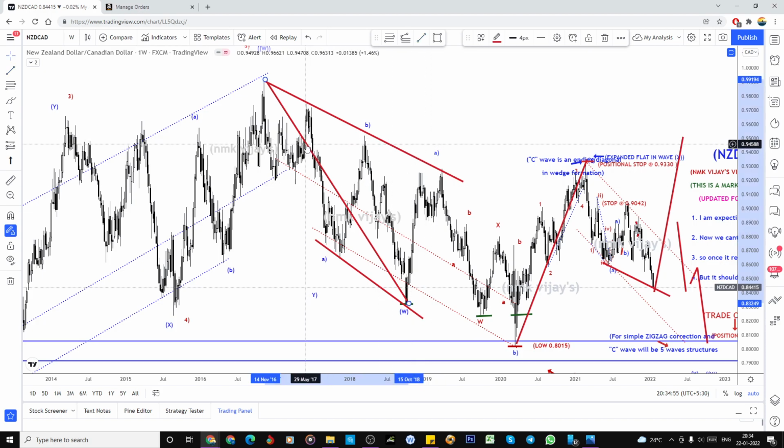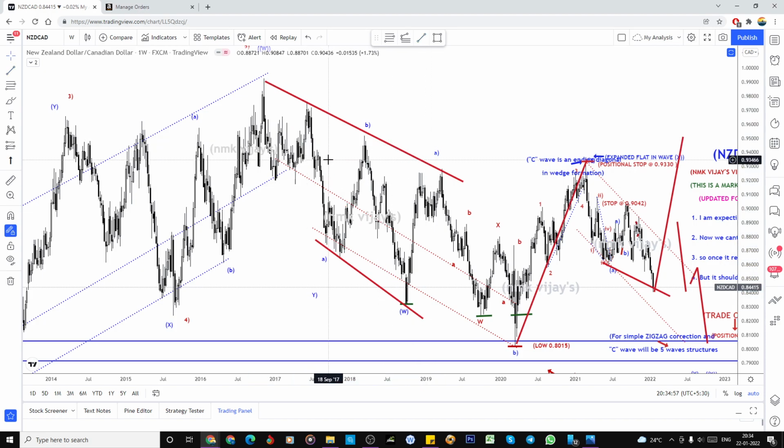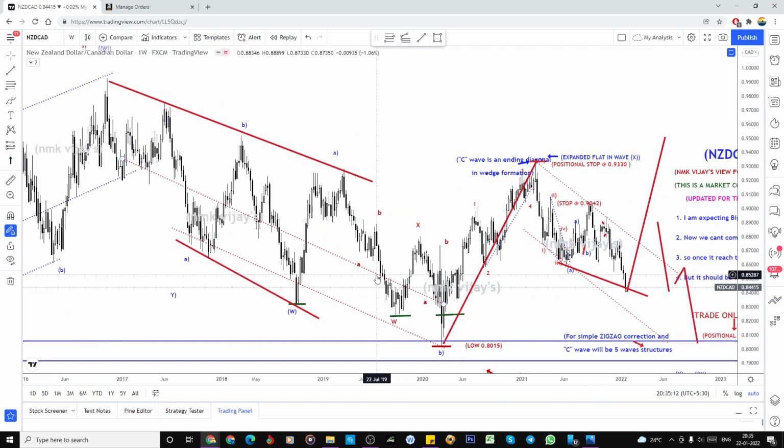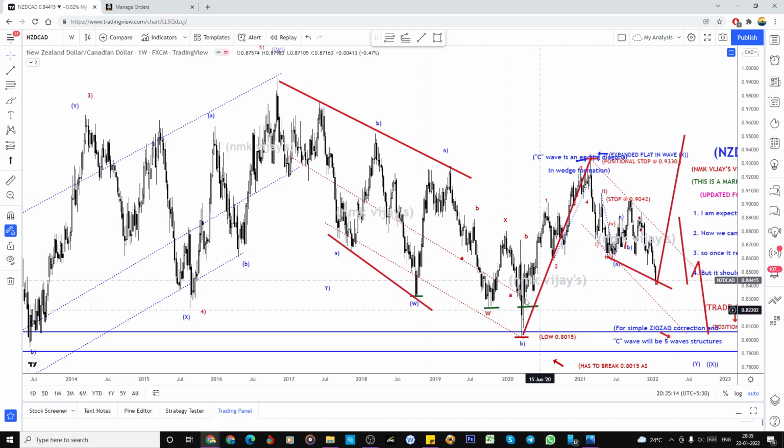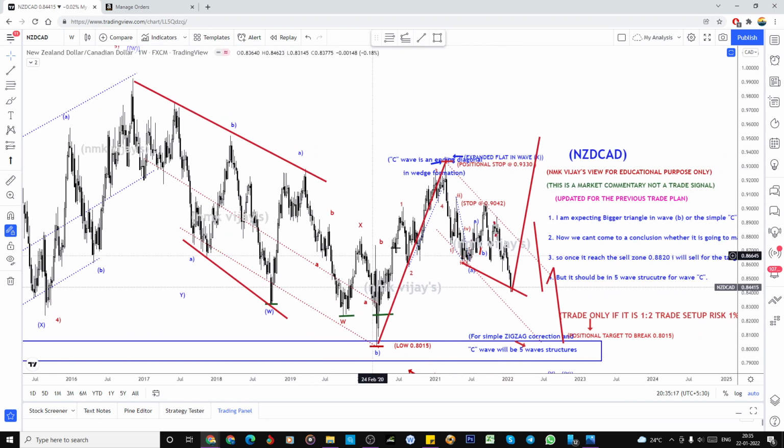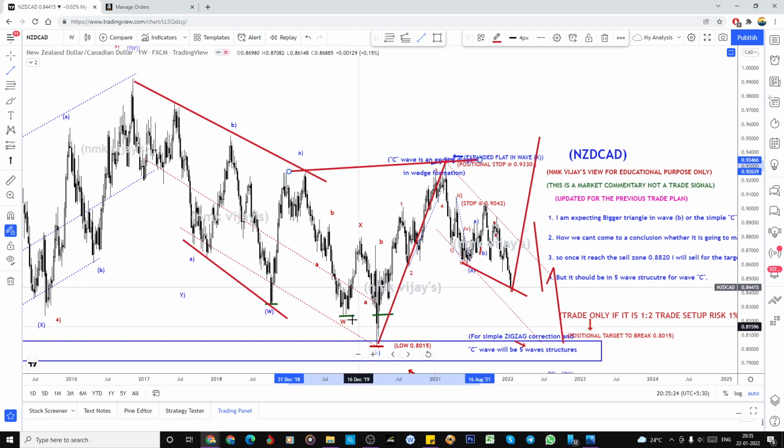See, we can make it anything in Elliott waves. So the A, B, C, we can make this a W. So this could be the X, this could be the Y, again X, and this could be the Z wave. See, these are all only for reference. My personal view is that this is the impulsive wave, and this is the connecting wave for me. So this is how I am playing it, this is the pattern I am looking for.